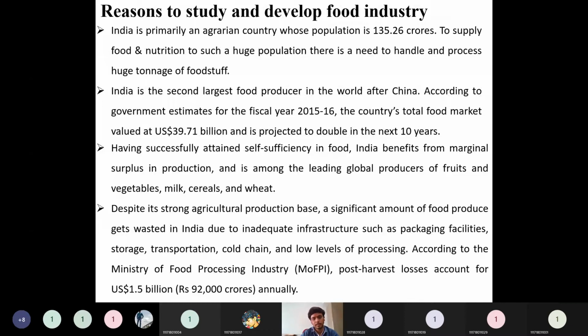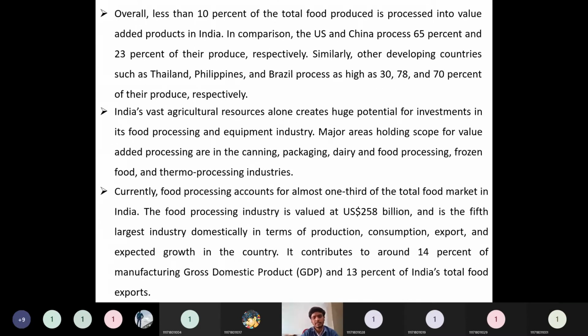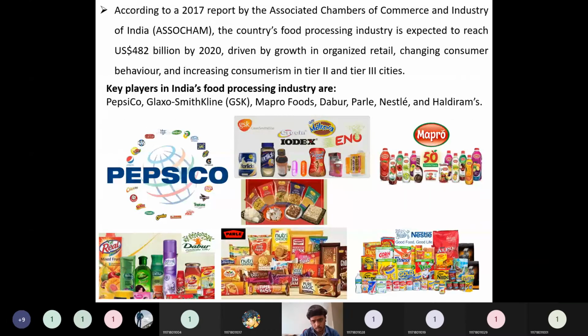Nowadays many large players are coming in, so we hope the food processing industry will develop much more. These are the statistics which we already discussed earlier. Some of the major players like PepsiCo, Maltova or GSK groups, Mapro, Dabur, Parle, Nestle, these are the big players in the food processing industry.